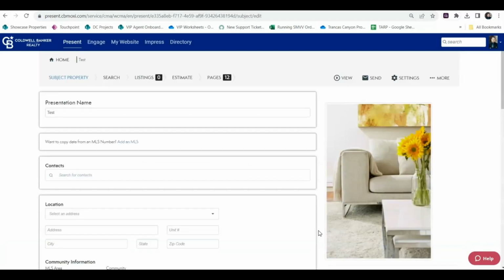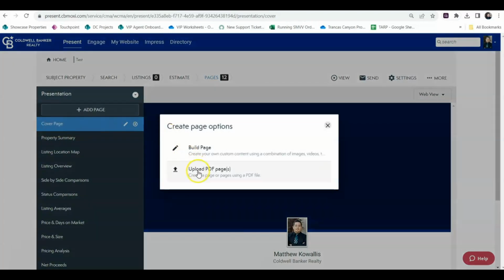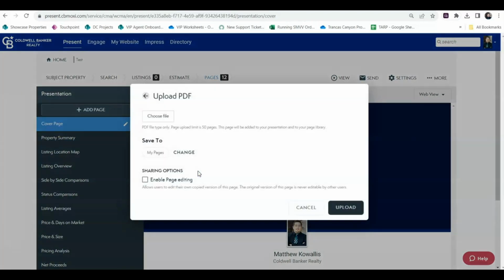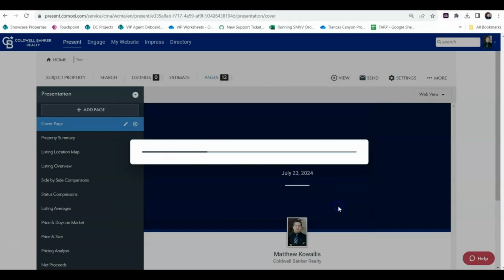So I'm just going to head on over to the pages here on our right-hand side. And in this instance, I'm just going to go ahead and select Add Page and Create New. And then I'm going to upload PDF pages, choose my file, and then I'll select that file.